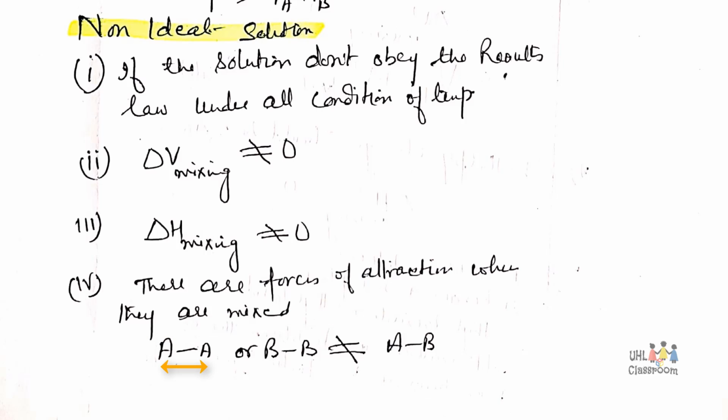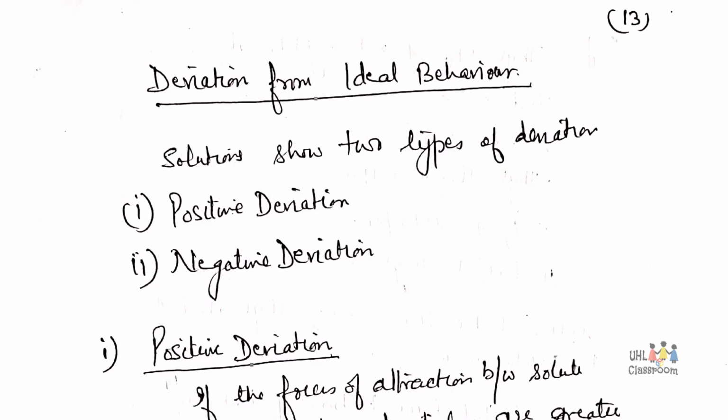That is, when the forces of attraction between A-A or B-B are not equal to A-B, then the solution deviates from ideal behavior. Now the deviations are of two types. One is positive deviation and second is negative deviation.